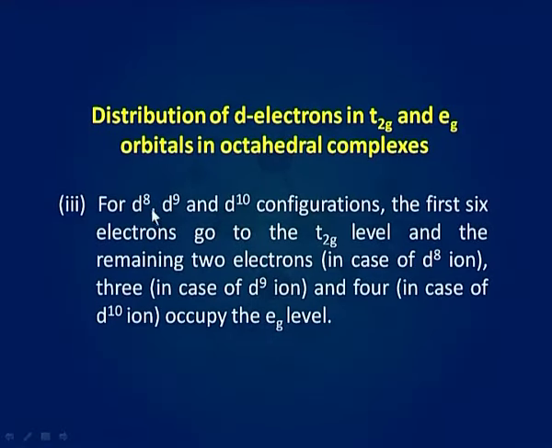For d8, d9 and d10 configurations, the first 6 electrons go to the t2g level and the remaining 2 electrons in case of d8 ion, 3 electrons in case of d9 ion and 4 electrons in case of d10 ion occupy the eg level.